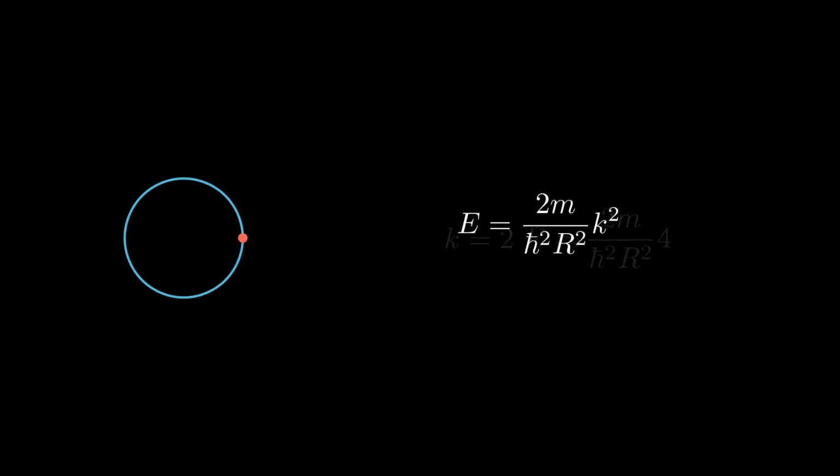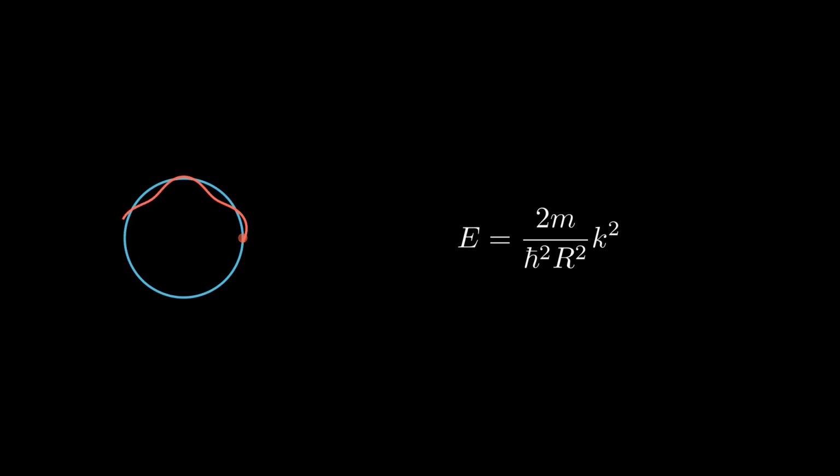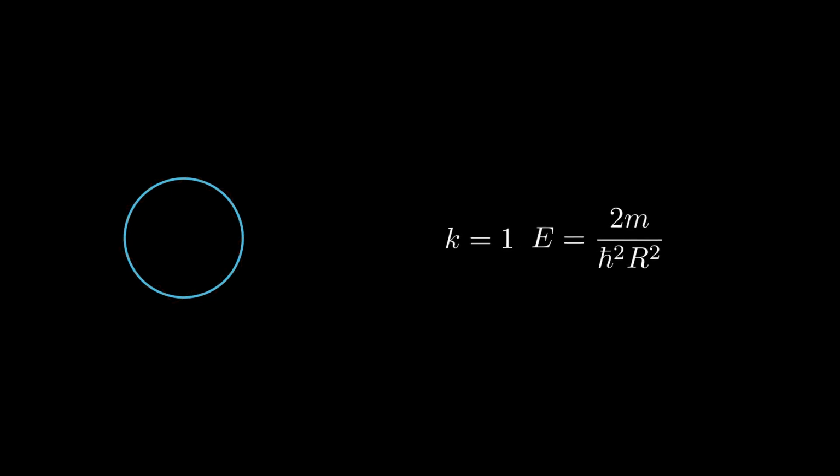This concept can also be understood with the help of a diagram. As the particle is defined by a wave function, the function must match a circle. This is why only specific values are permitted. Let's work out the tiniest amount of energy required to move this particle in a small circle. The smallest amount of energy will be when k equals 1, because k being 0 results in a non-moving particle.